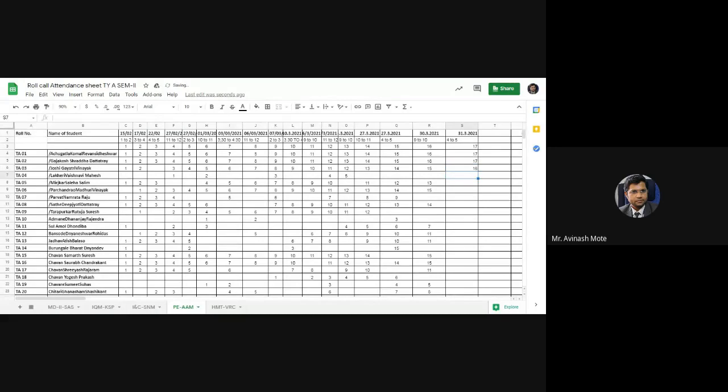Four present, five also present. Six and eight. Seven absent. Roll number 11, 14. Then 15, 16, 17 present. Roll number 19, Sumit, present, and 22.